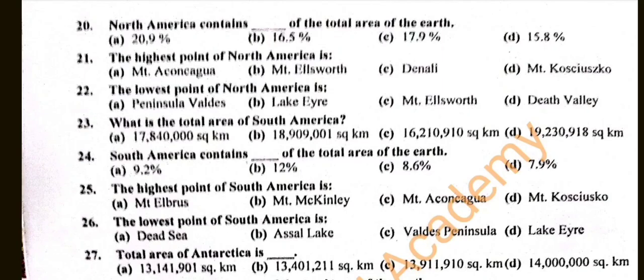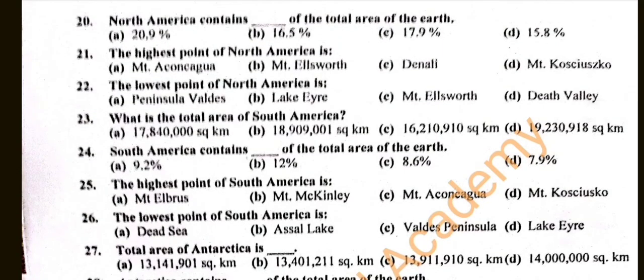Question number 24. The South America contains dash of the total area of Earth. And the correct options are A. 9.2%, B. 12%, C. 8.6%, D. 7.9%. And the correct answer is B. 12%.